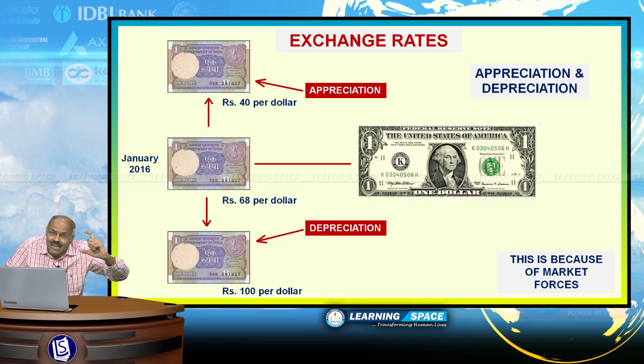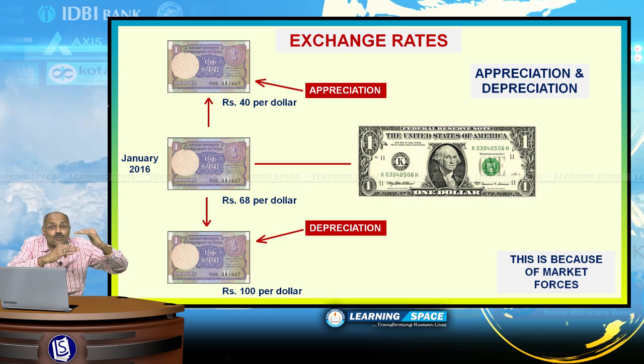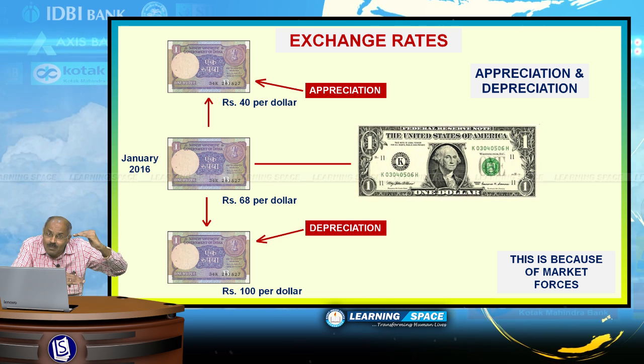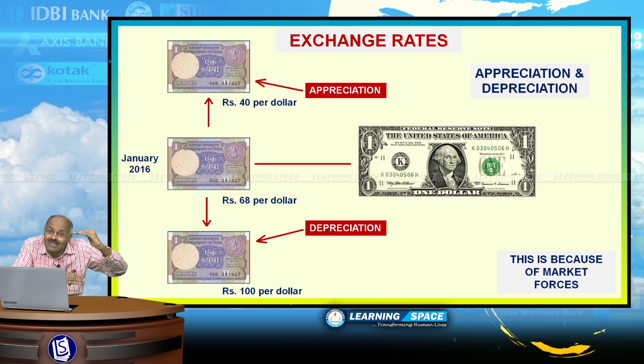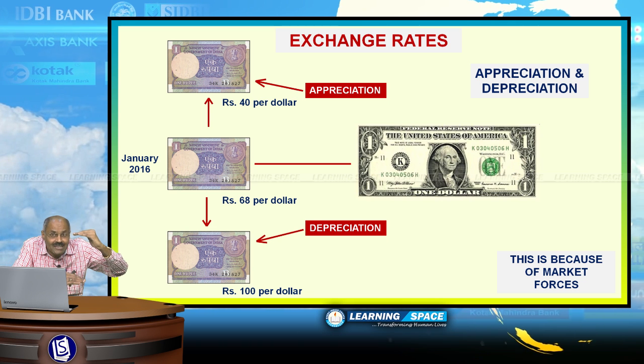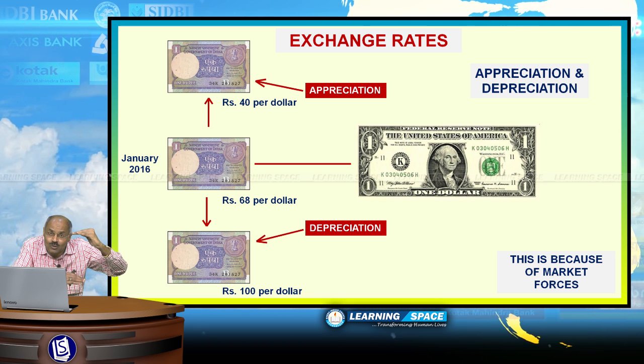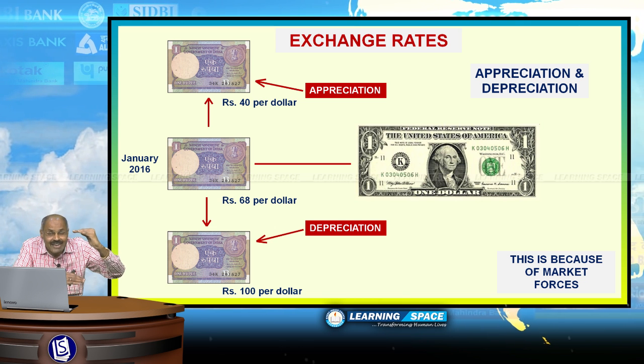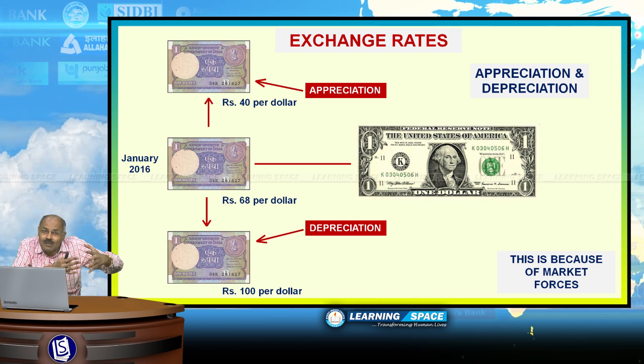So, now it is 68 rupees per dollar, and if tomorrow it becomes rupees 100 per dollar, that is a depreciation. Today it is rupees 68, tomorrow if it becomes rupees 100 per $1, it is depreciation. That means our currency is depreciating.